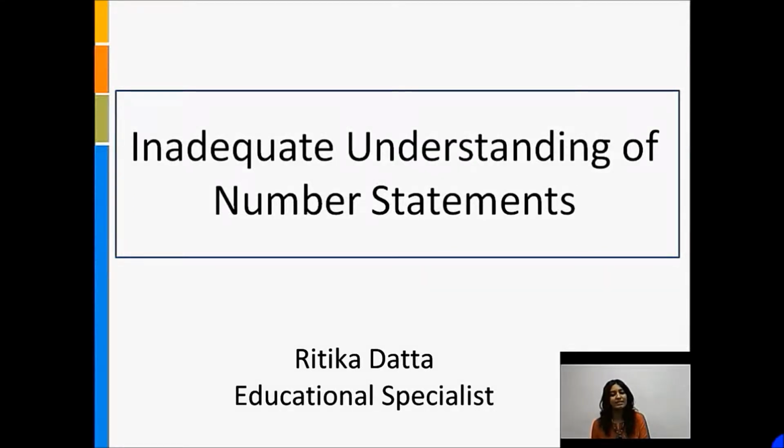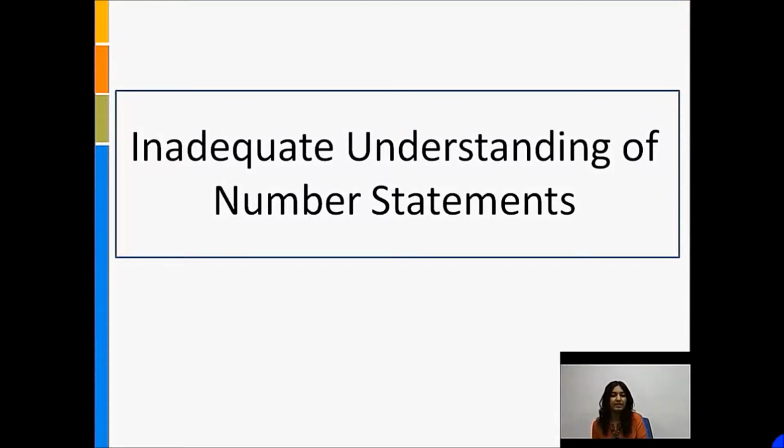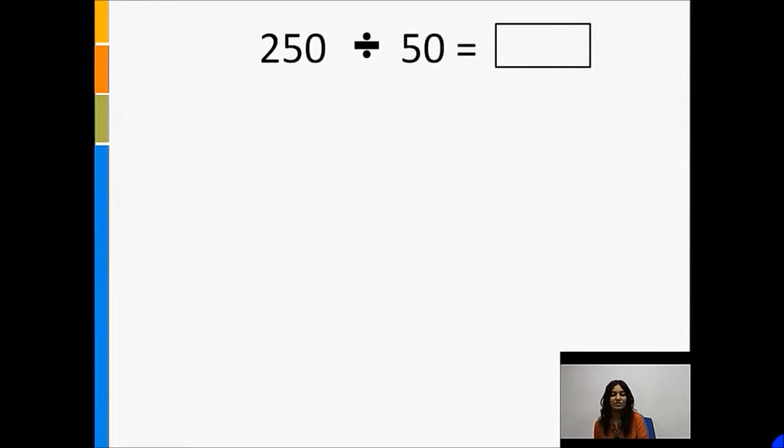This video is one in a series of videos addressing some of the misconceptions students have with respect to whole number operations. This particular video addresses an inadequate understanding of number statements when not presented in the conventional form. The question on the screen is a simple division problem where a student has to divide 250 by 50 and enter the answer in the given blank.